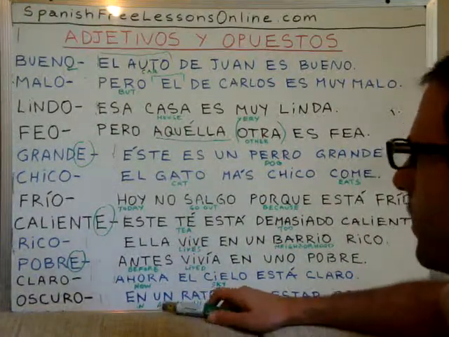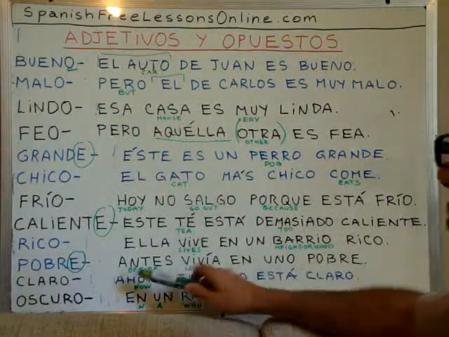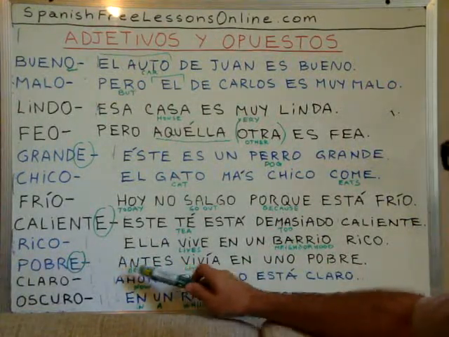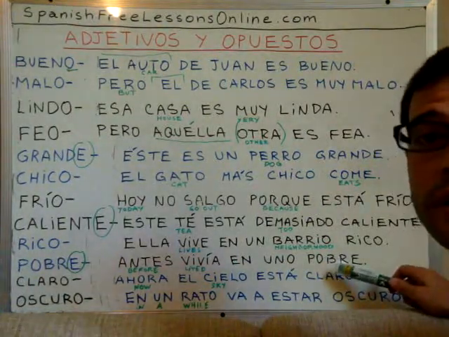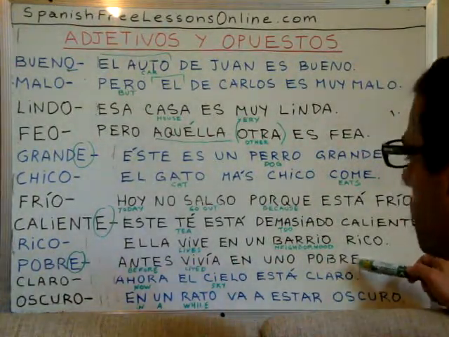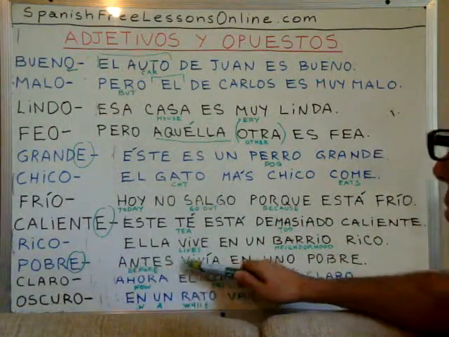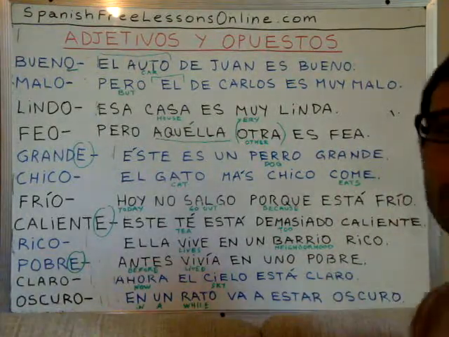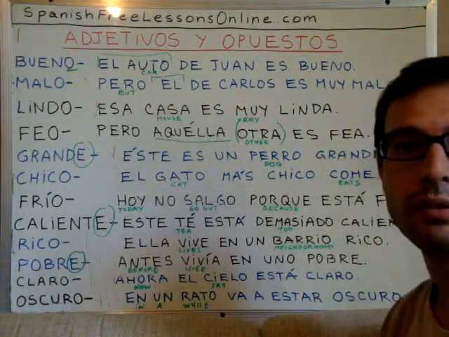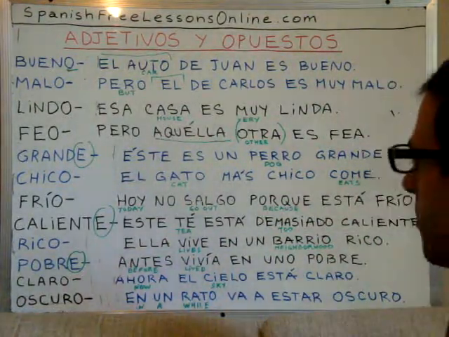So we were saying that in this sentence, when we say "before she lived in one poor," we are omitting the noun. One poor what, right? Antes vivía en uno pobre. Here it's obvious that the sentence by itself is meaningless. It lacks something, right? It's missing something.